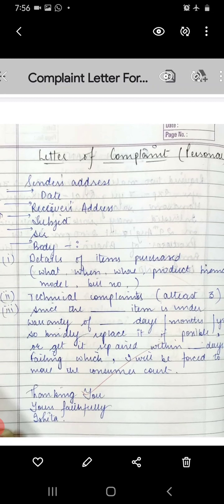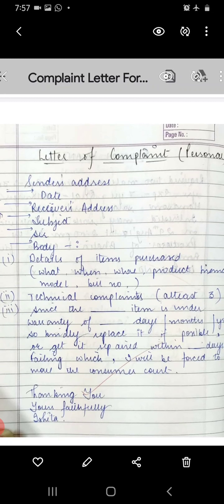If possible, अगर possible हो तो उसको replace किया जाए, or get it repaired within so many days. For failing which, I will be forced to move the consumer court. Now this third paragraph can be this very language, can be your own expression, can be anything that you want to finalize your letter with. And then of course you sign off thanking you.